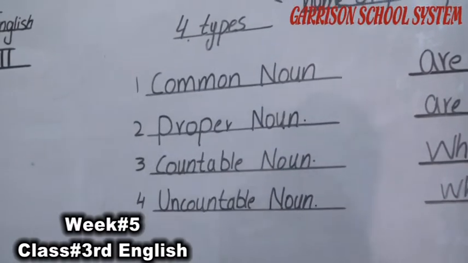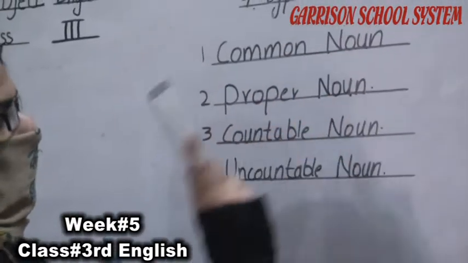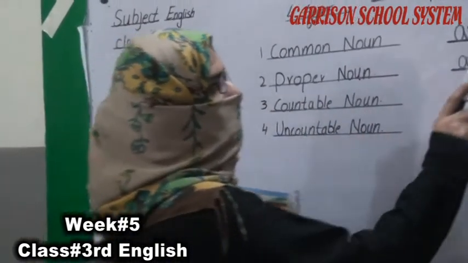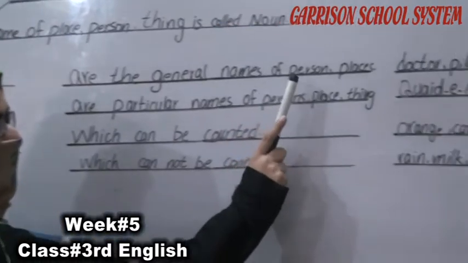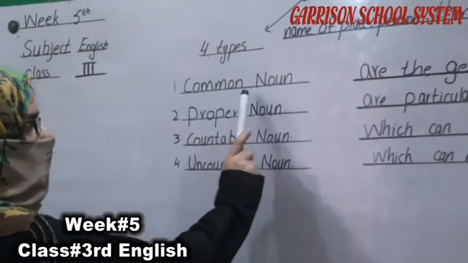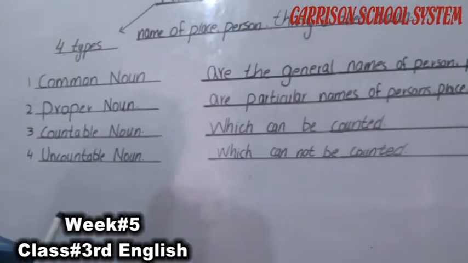Now we read the definition of common noun. What does it mean? Common nouns are the general names of a person, place or thing. Means that common nouns are the general names of the place, person or thing.